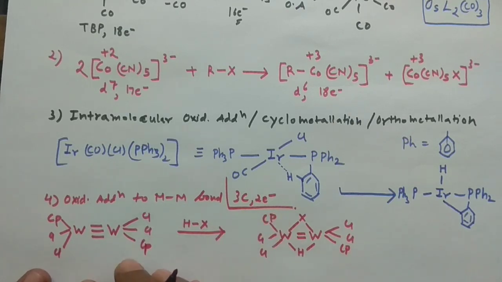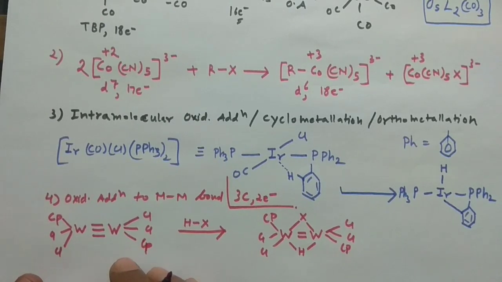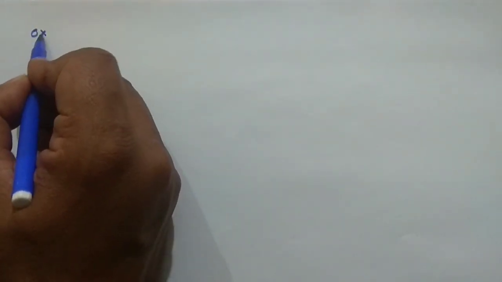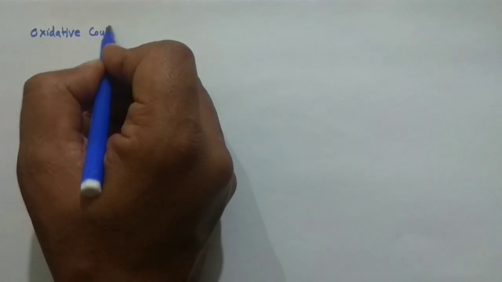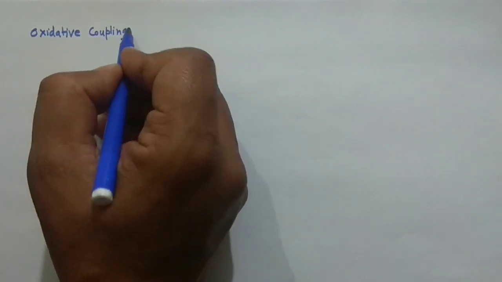Similarly, you can do the reaction with some other examples also. You can find lots of examples in your textbook. I am not actually doing all the reactions here. And finally, in the non-polar mechanism, I am doing a very, very important reaction actually. Generally people don't cover these reactions in oxidative addition, but I am doing this, right? So oxidative coupling. I'm calling it oxidative coupling.